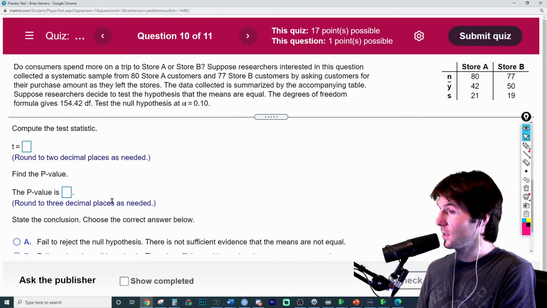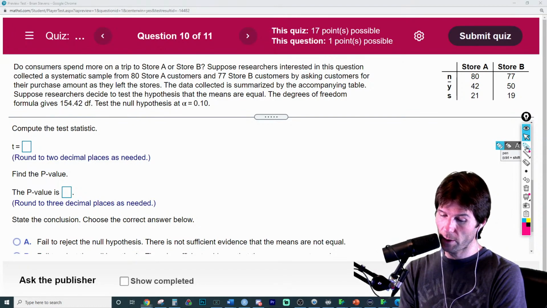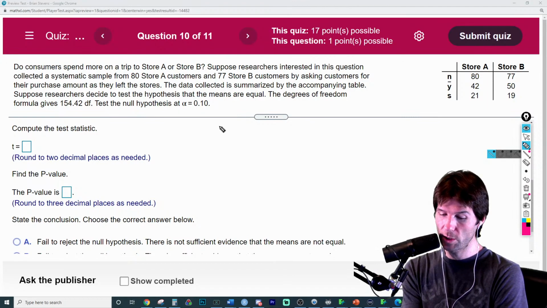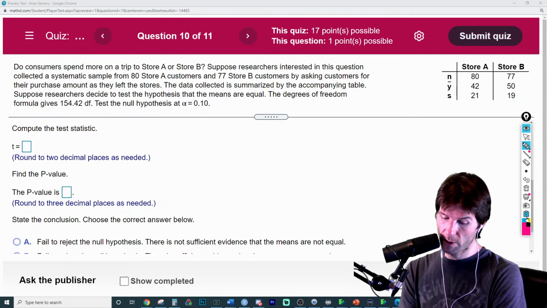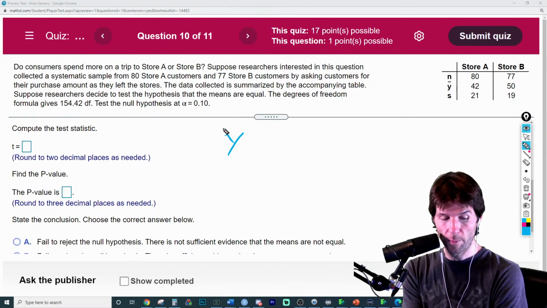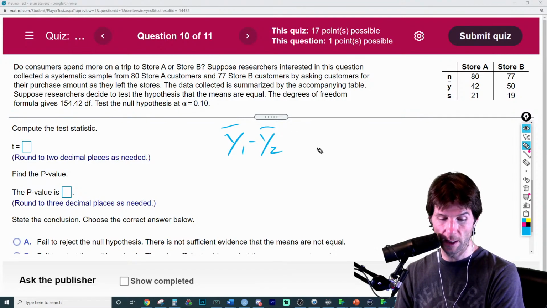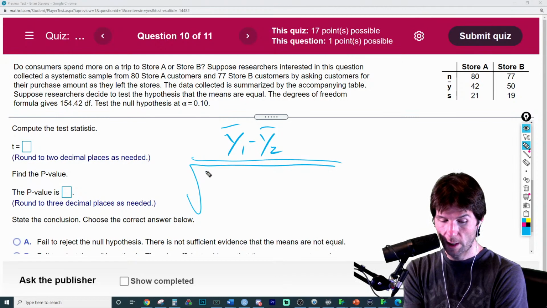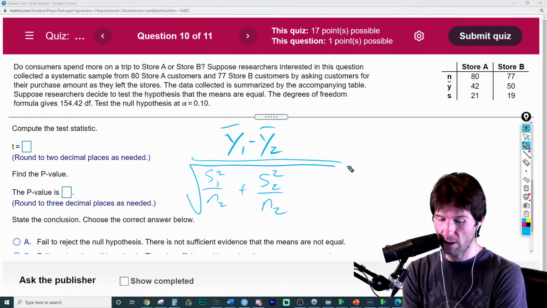And now we need to write the test statistic. This is where a lot of the work is and where the errors can happen. So let's go ahead and write our equation right here first. The equation is going to be, let's do it in a nice calming blue, y bar 1 minus y bar 2. We'll use 1 and 2 for A and B. And then we'll do over the square root of S sub 1 squared over n sub 1 plus S sub 2 squared over n sub 2. You do get these equations on the test.